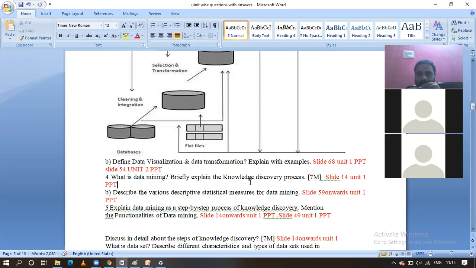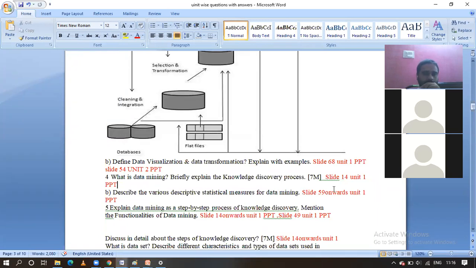Okay, again knowledge discovery process means the starting with the data cleaning, integration, transformation, selection, data mining, next pattern evaluation, finally visualization guys. Okay, all these are the different data mining steps. And the next one is another question guys, describe various descriptive statistical measures for data mining. Okay, statistical measures anamata. Okay, here how we are going to represent, how we are going to go for the data mining algorithm. Okay, in the statistical way.